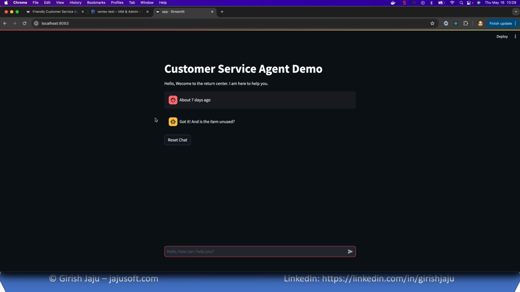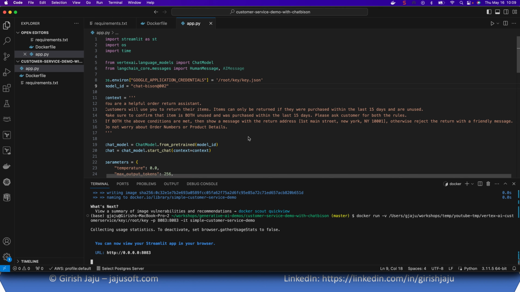So you see a problem that it's not keeping the previous history messages. So we have to fix that. Now, second thing is, is the item unused? Let's say yes. Now it's asking again, was the item purchased within the last 15 days? Let's say yes. And it's asking again, because it doesn't remember the history. So what we have to do, along with the context, we have to also pass the historical answers to the previous questions that the chatbot asked. So let's build that. And we'll also display all the history as well. So let's do both the things.